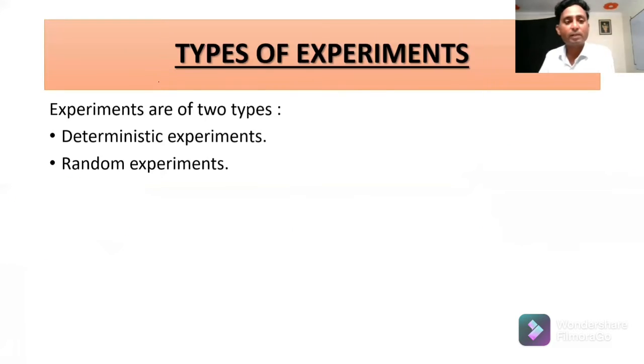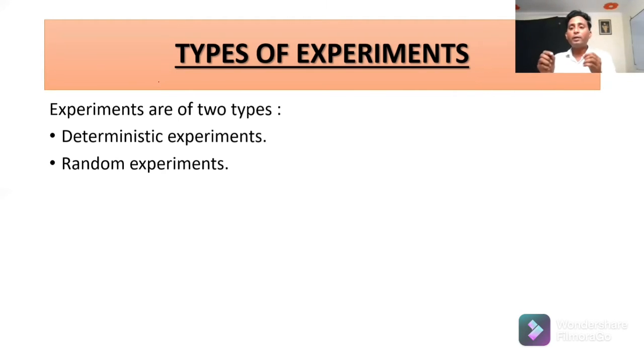Types of experiments. There are two types of experiments, deterministic experiments and random experiments. So what are deterministic experiments? Deterministic experiments are those which give you a certain result, only one outcome.